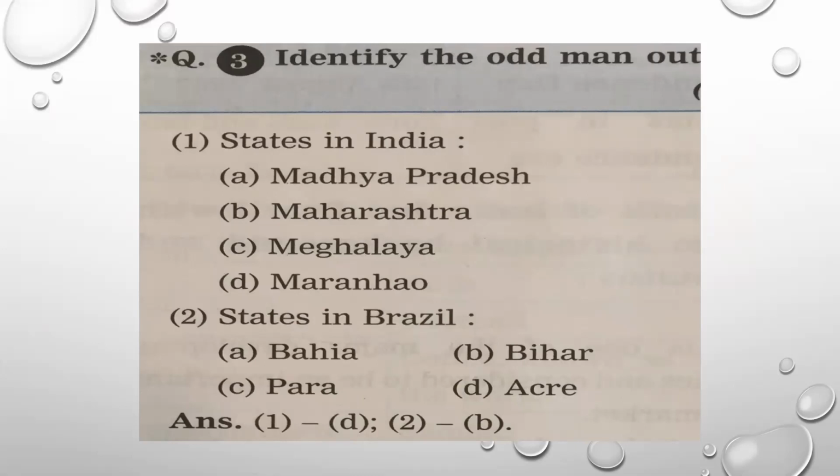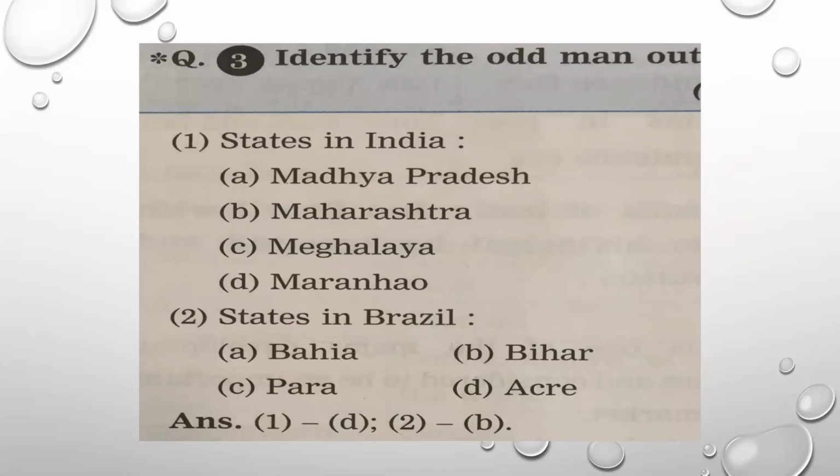Identify the odd man out. Number 1, states in India. 4 states are given: Madhya Pradesh, Maharashtra, Meghalaya, Marano. And number 2, states in Brazil: A, Bahia, B, Bihar, C, Para, and number 4 is Acre.